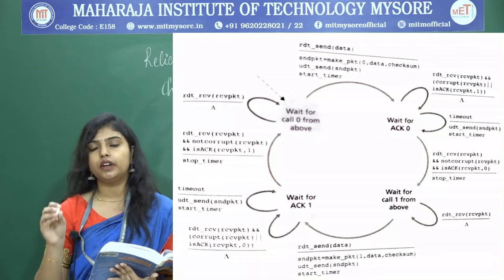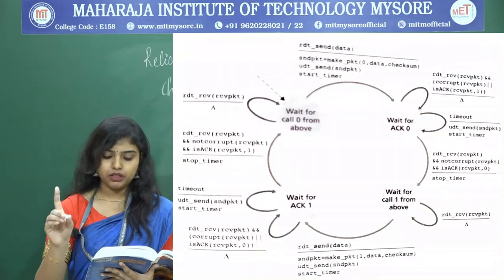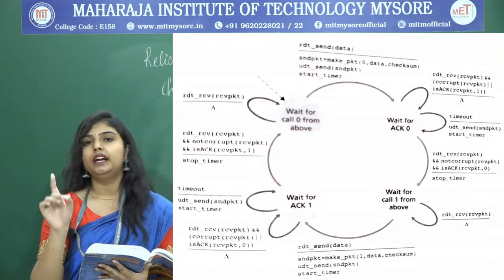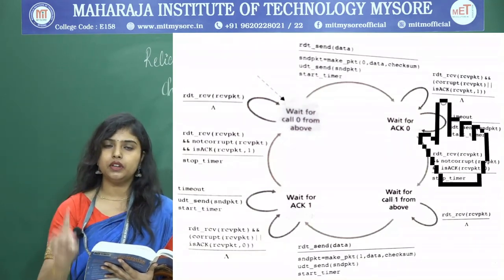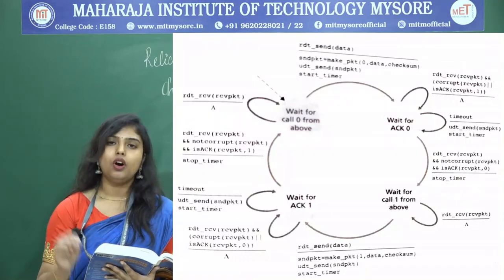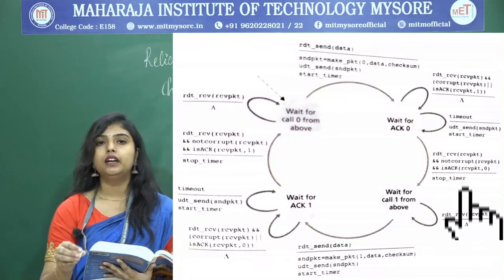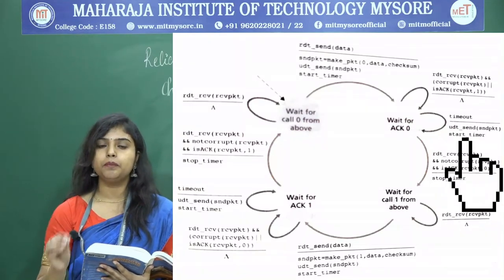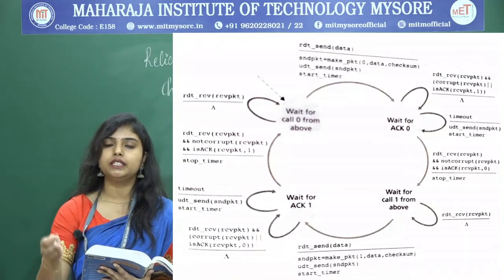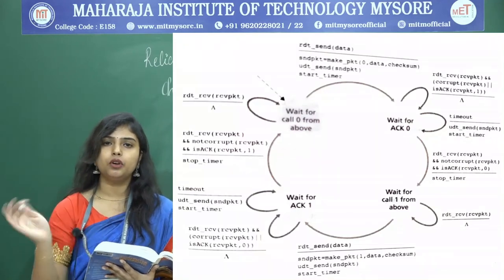Then move to the next state, where we are waiting for a positive acknowledgement of sequence number 0. If the received acknowledgement is corrupt, or if you receive the positive acknowledgement of sequence number 1, wait in the same state. There is also a chance that a timeout can happen. That means you have waited for some time, and if you haven't received the acknowledgement, the timeout will occur.